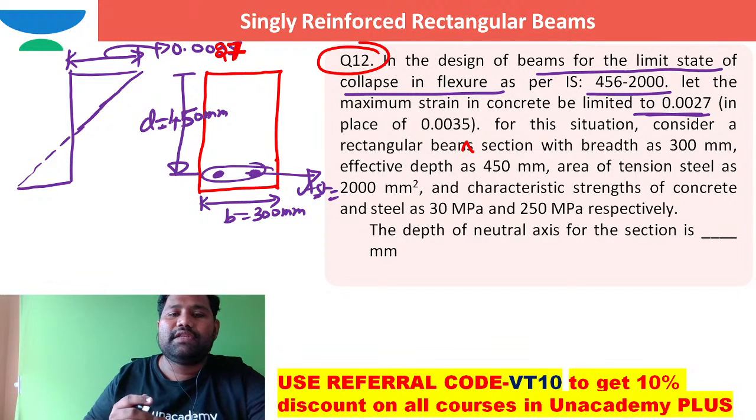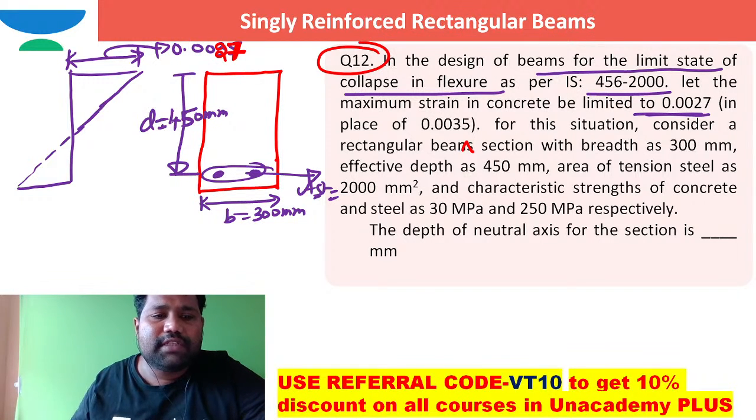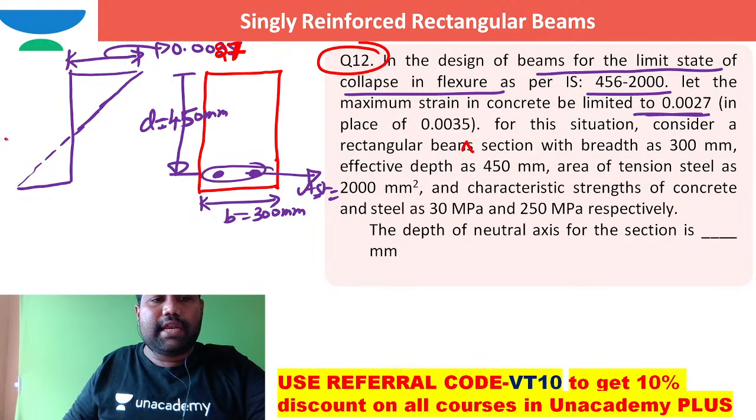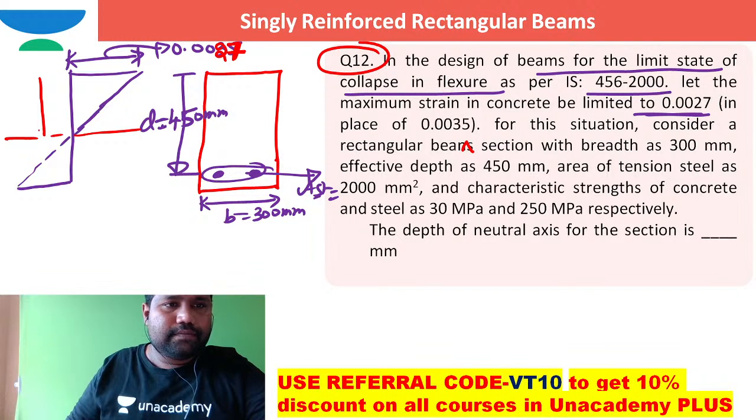The question is, what is the depth of neutral axis of the section?